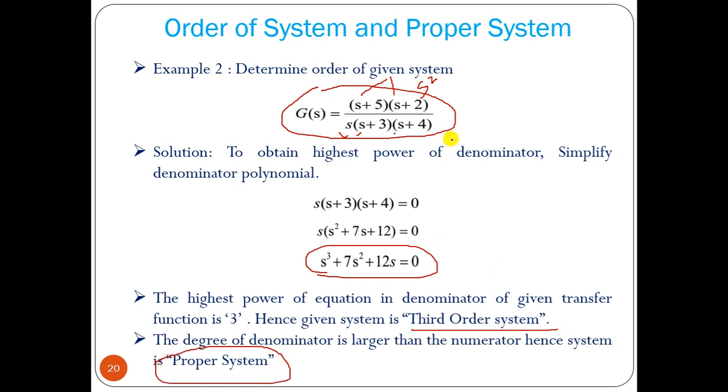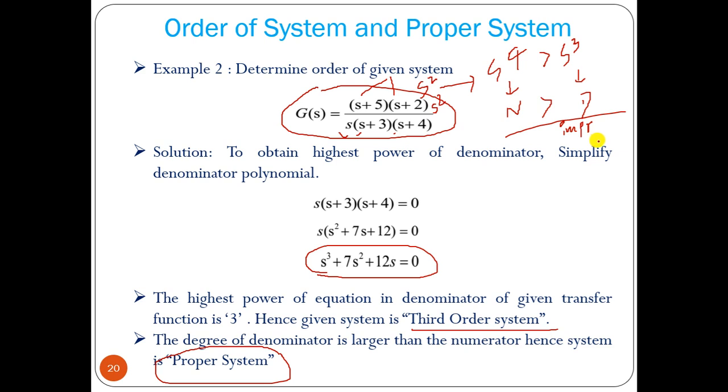If this is multiplied with the s square term, then the power becomes s to the power 4. So this is greater than the s cube term. This is for the numerator, this is for the denominator. Then this will be an improper system.